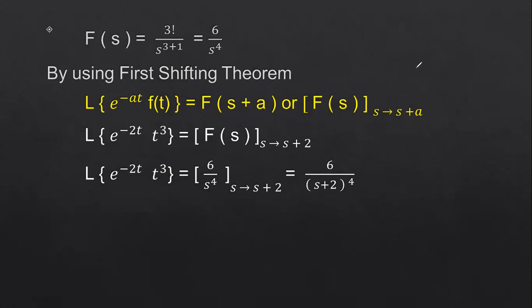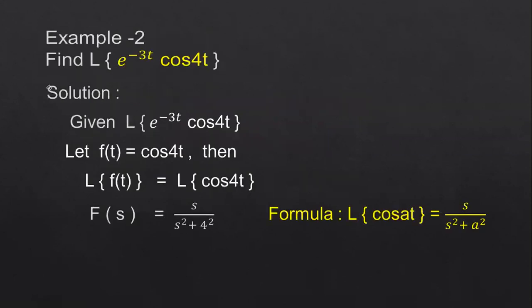So now we'll see one more problem on this. We have different types of methods and different types of problems, based on the function. Now we'll see the second problem. Find the Laplace transform of e power minus 3t into cos 4t.